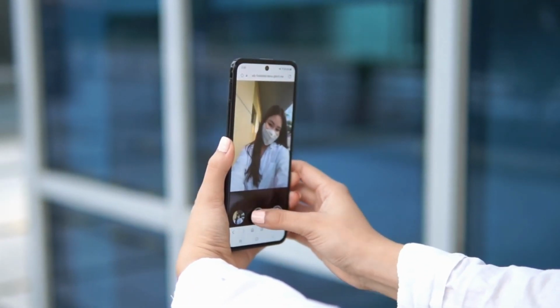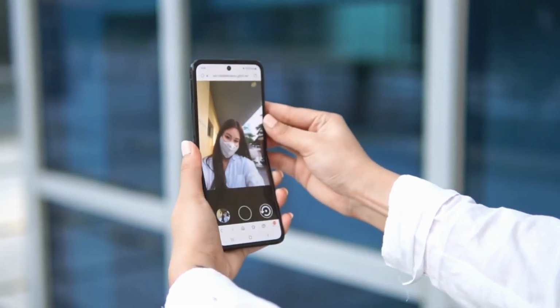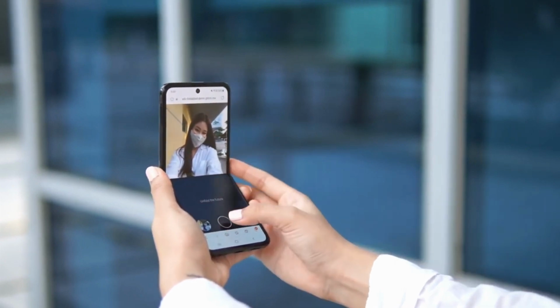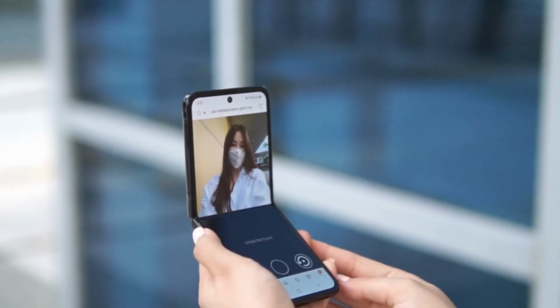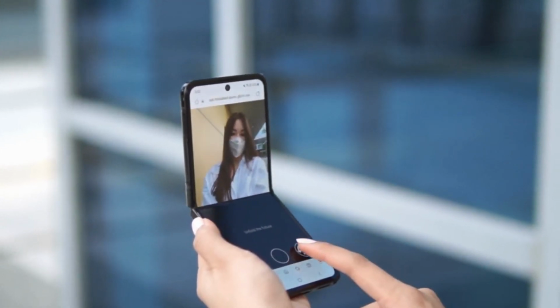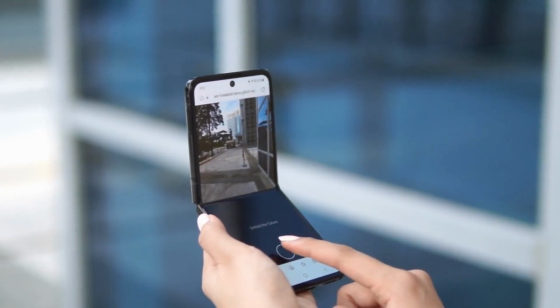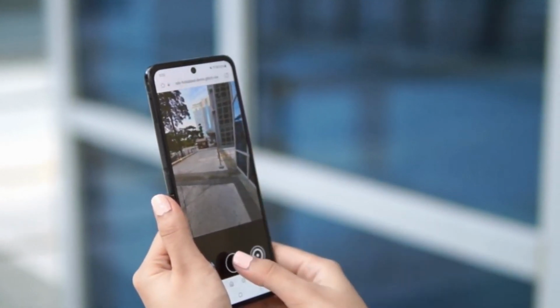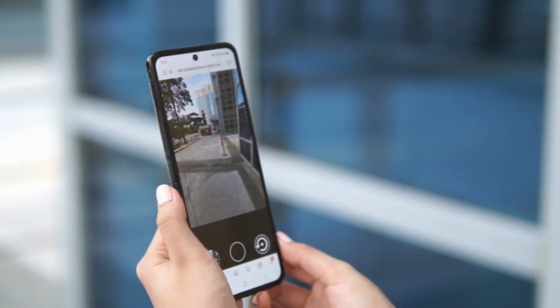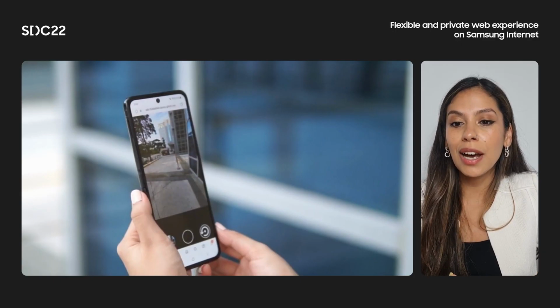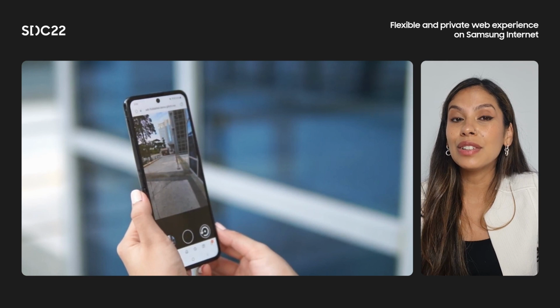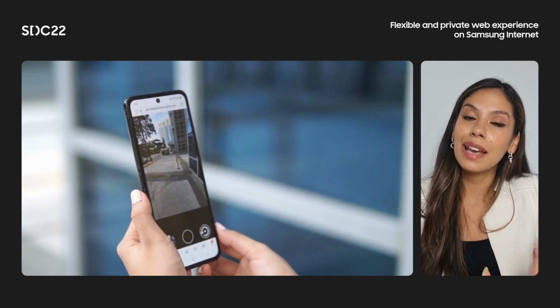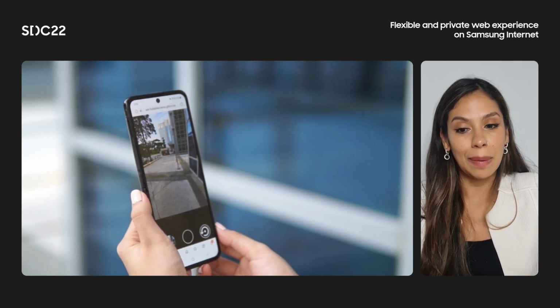But I also have some news for you. Last year, we demonstrated how to use this API and how beneficial it can be to improve users' experience. I hope you learned a lot from our collab, where what we did is we built a webcam with the Device Posture API. We show you how to change the layout of a web app depending on the device posture, in this case, using a Galaxy Flip.